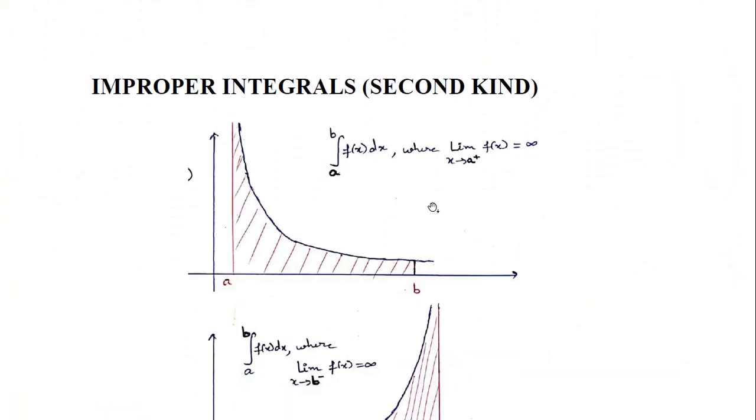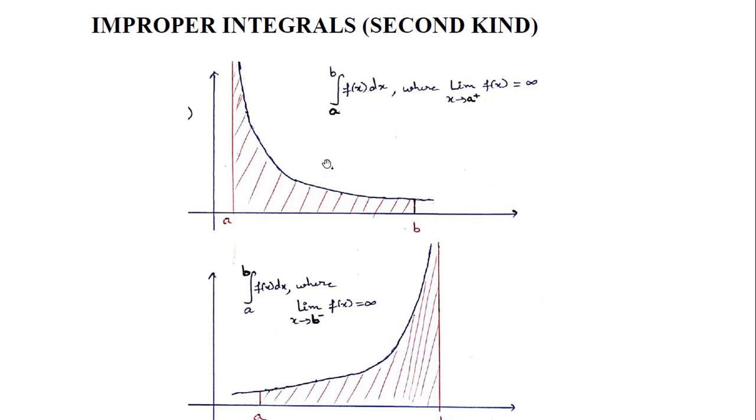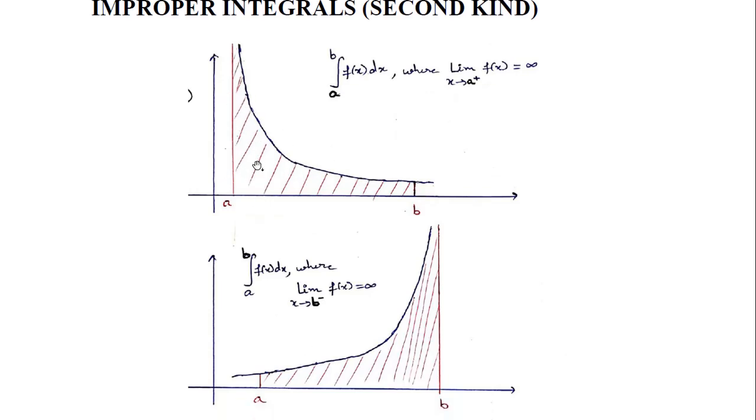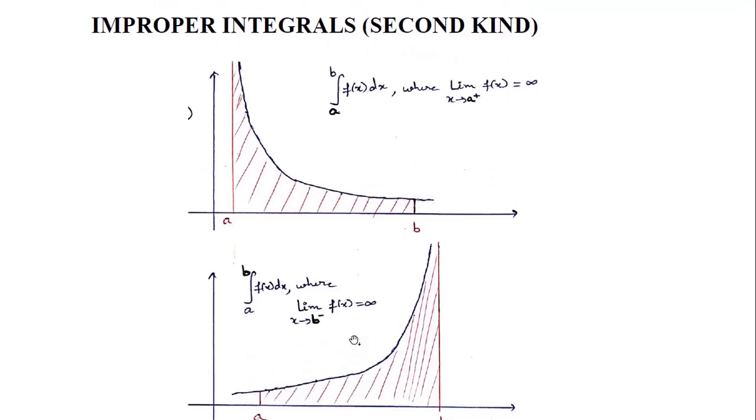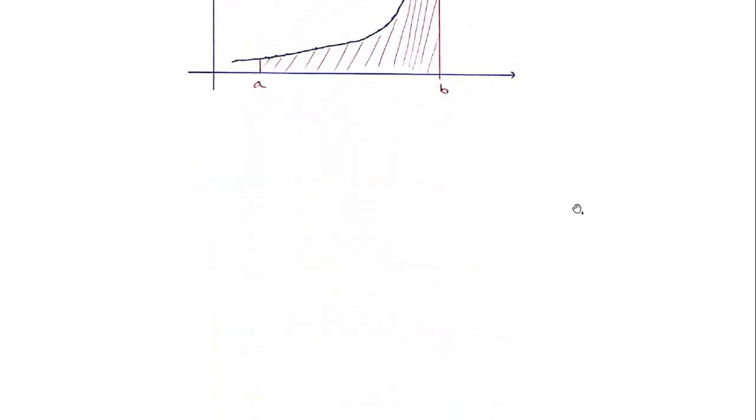And now comes the improper integral of the second kind. In this, there are two types. In one, towards the lower limit, the function is tending to infinity or maybe minus infinity. In the other case, towards the upper limit, the function is taking unbounded values, means it is tending towards infinity. I am making the diagram. It may tend to minus infinity, that can also be possible. So here I am writing plus infinity, minus infinity is also possible. So that is the second kind.